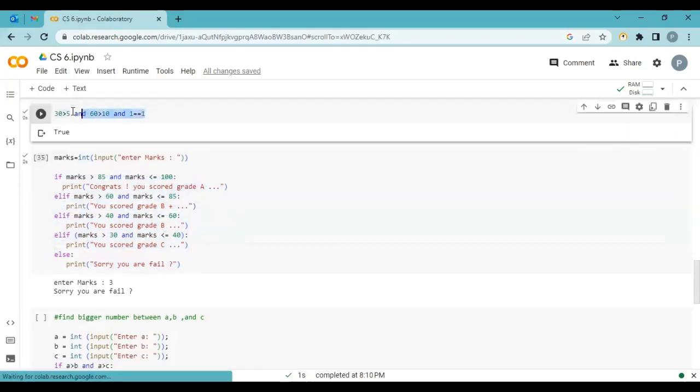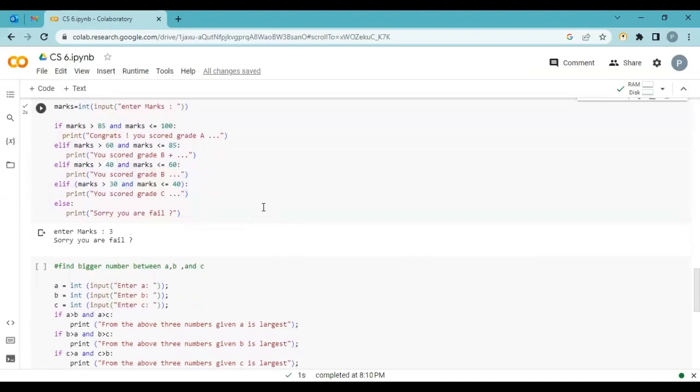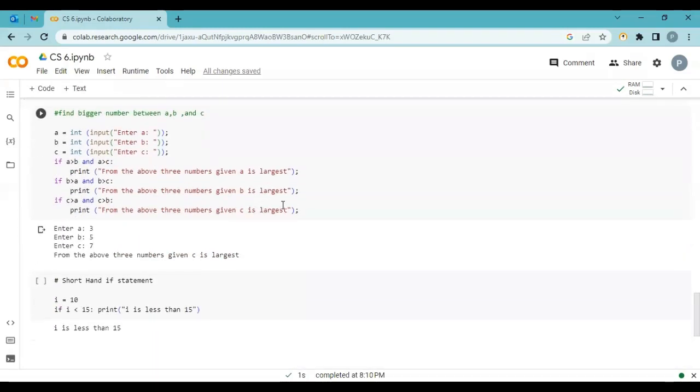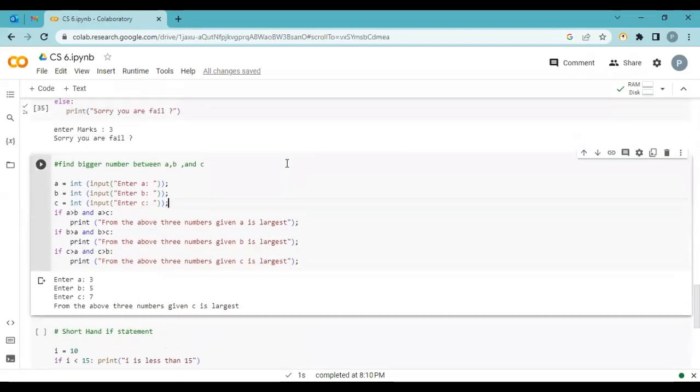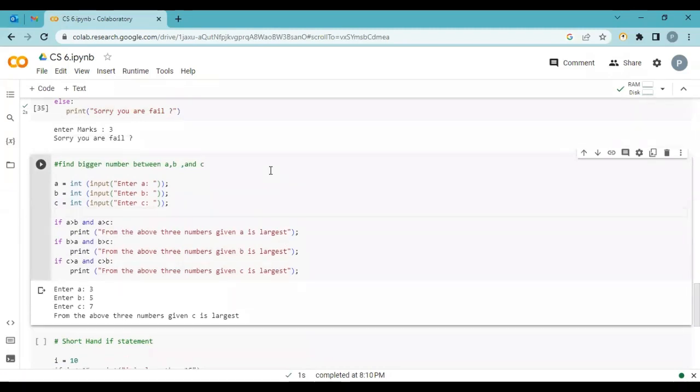Okay, please keep in mind that when you are using the AND statement, all the conditions you mention must be true. Okay. Here I share one more example for better understanding of if and else.